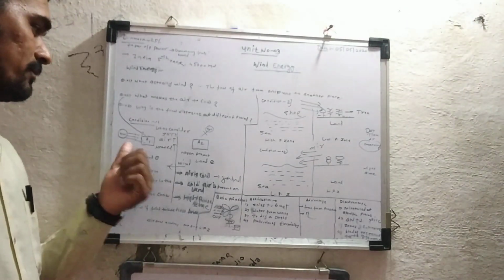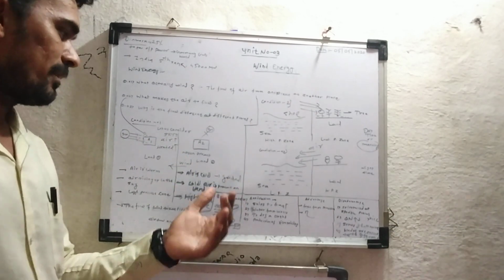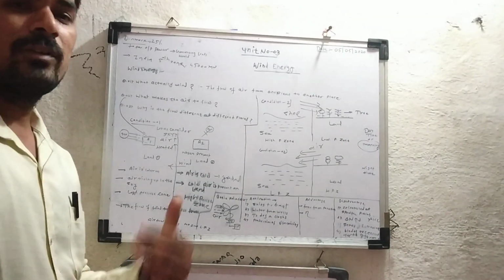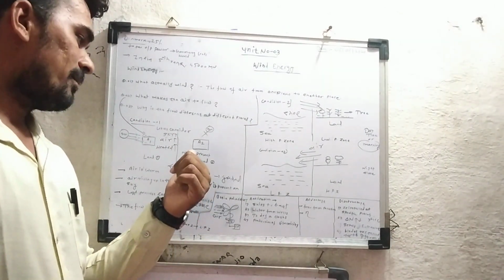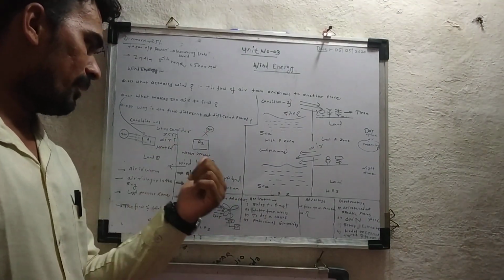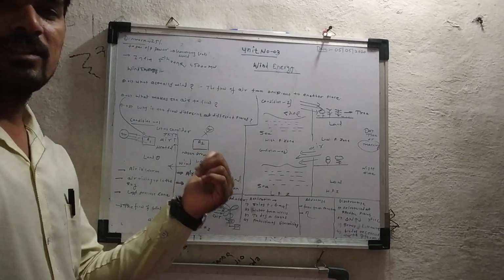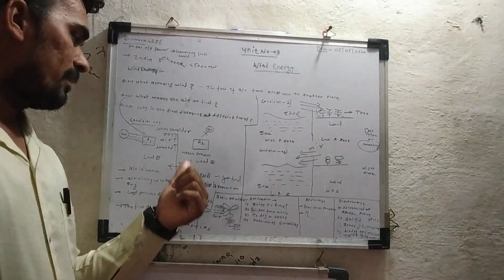So let us consider the second condition. In the second condition, we don't take the sun. The sun rays falling on area A2 are 0.